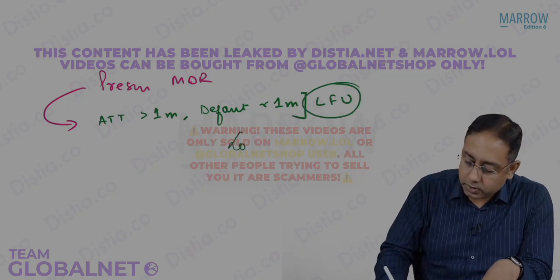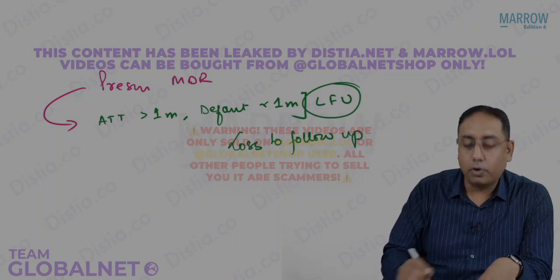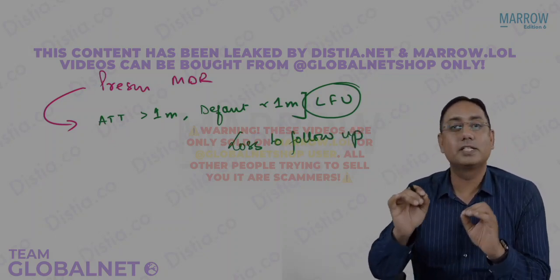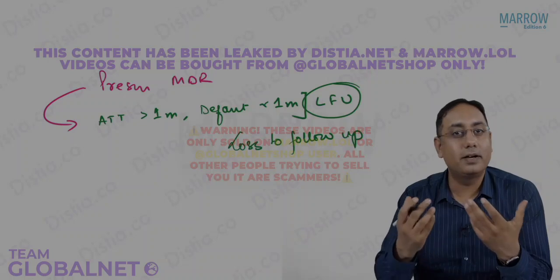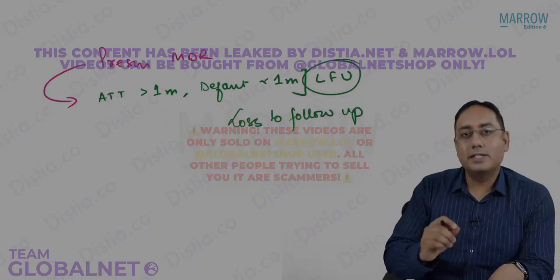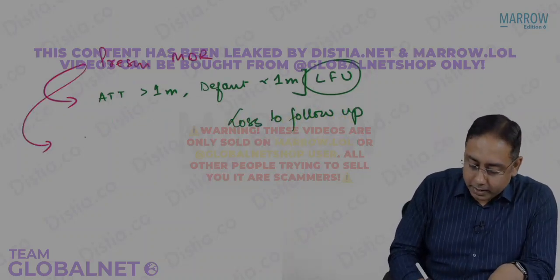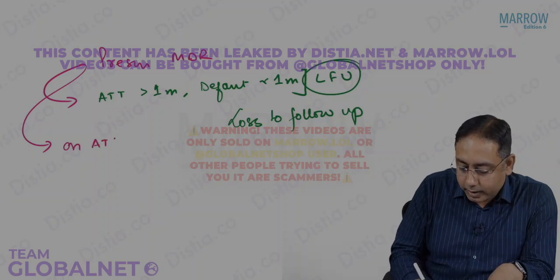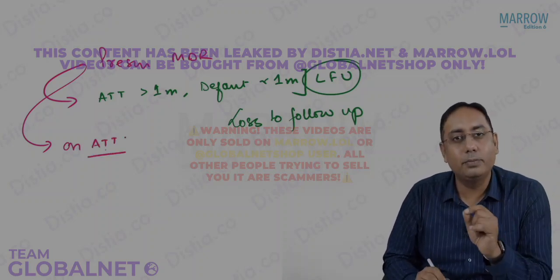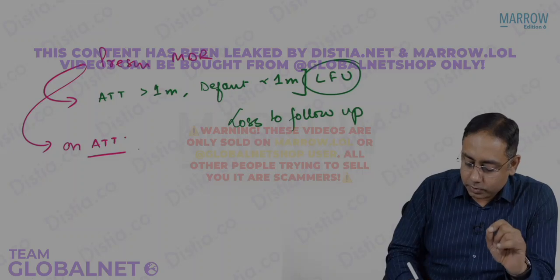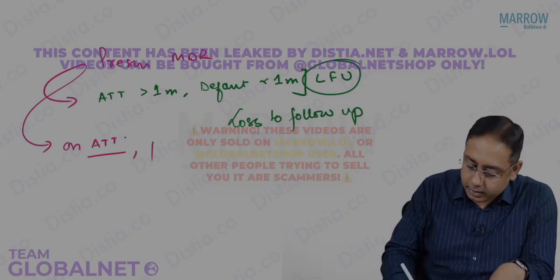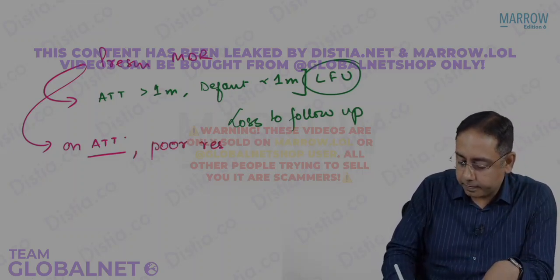If there is a loss to follow-up, that is called a presumptive MDR suspect or a presumptive MDR TB case. Next, a presumptive MDR case could also be any person who's currently on ATT. What do you mean by ATT? Anti-tubercular treatment. So a person who's currently on ATT and shows a poor response.